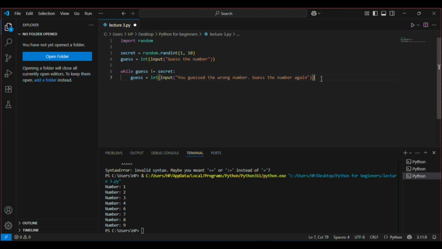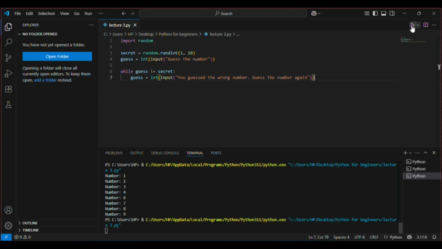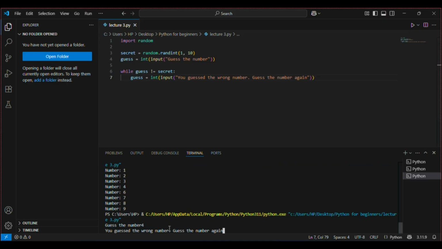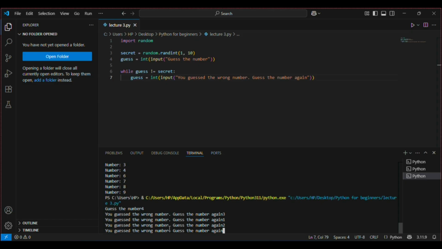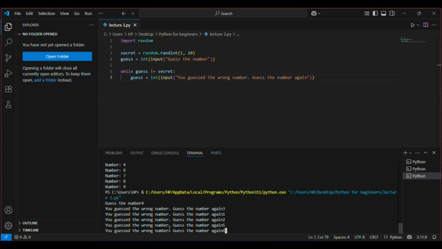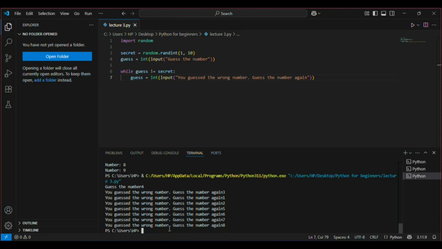Now let's run this code and see what happens. Now it has asked me to guess a number. I say 4. We guess the wrong number. I say 3. Wrong number. 1. Wrong number. 2. Wrong number. 5. 6. 7. 8. So the correct number was 8. But you can see it did not print out anything. It just went out of the loop.